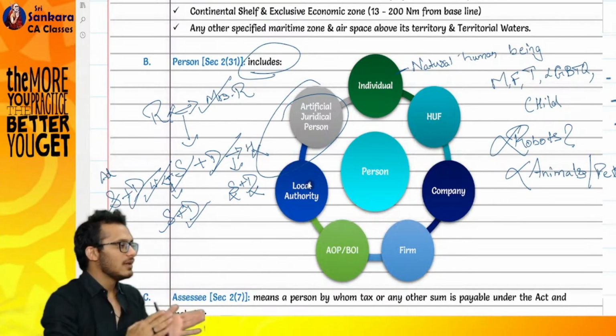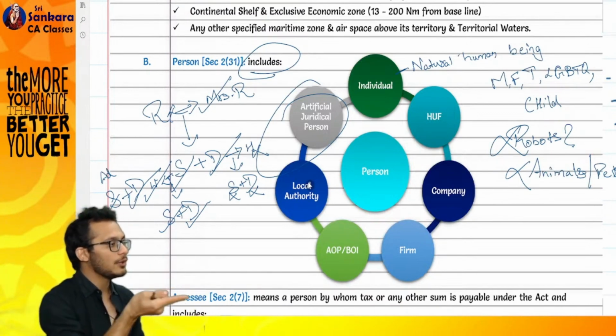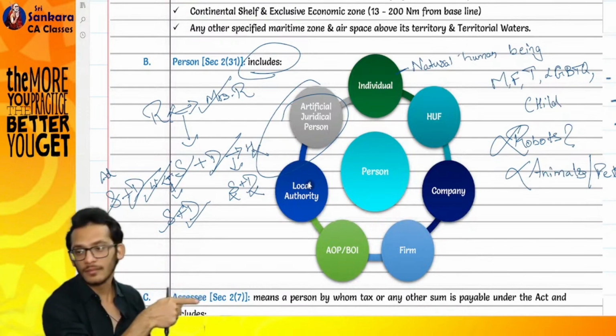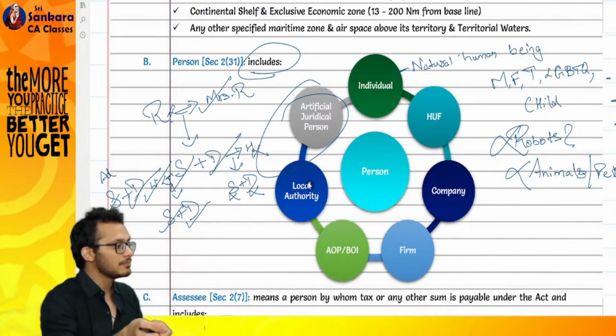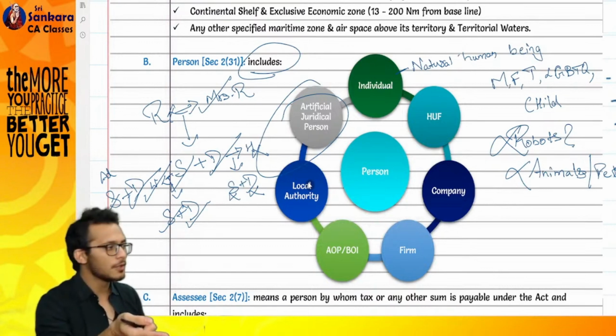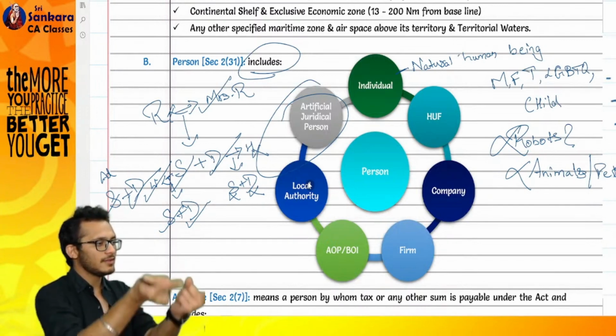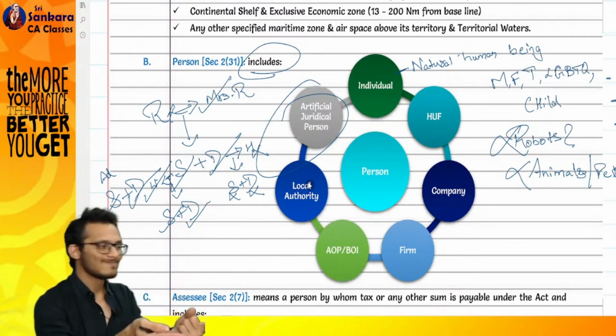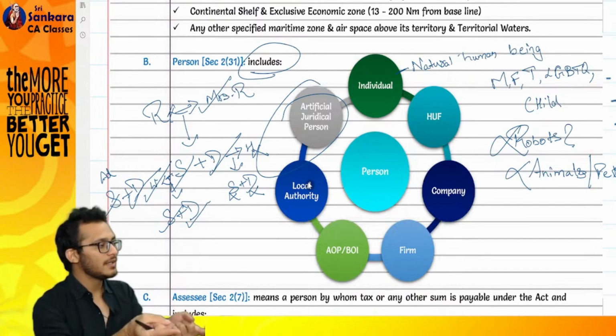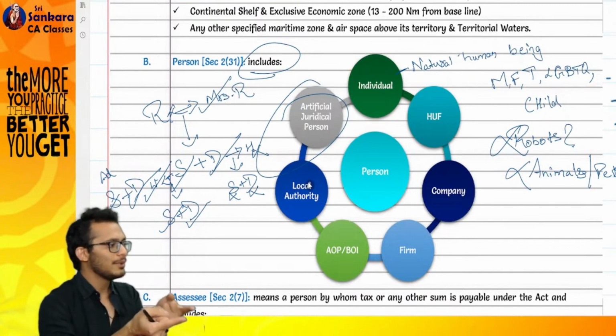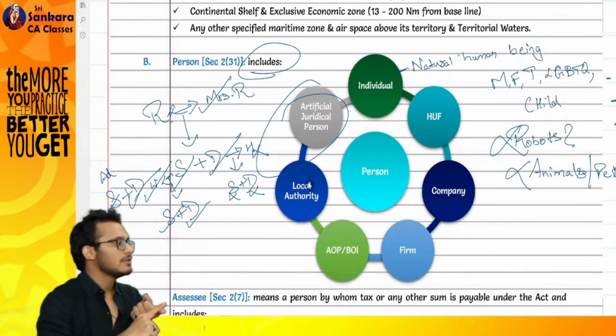So my question was, you said two or more individuals coming together is called a BOI. And the same thing we said in partnership: two or more individuals coming together is called a partnership. Two or more individuals coming together is called a BOI. How do you decide? BOIs are normally created by force of law. Let's take a simple example.